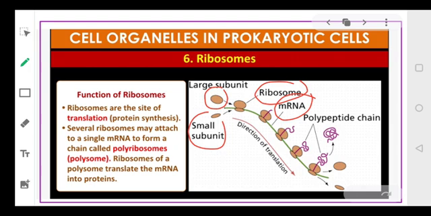So we can say ribosomes help in protein synthesis, and that is called translation. Ribosomes attach with the mRNA and form a chain which is called polyribosome or polysome, and this helps in converting the information present in mRNA into proteins.